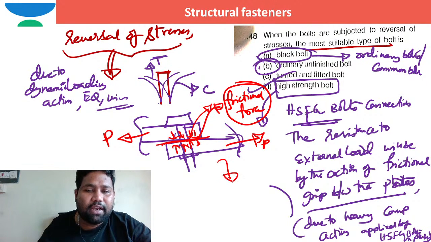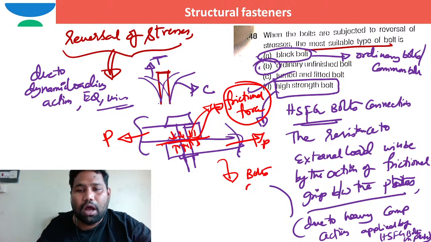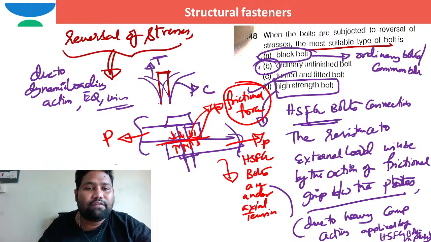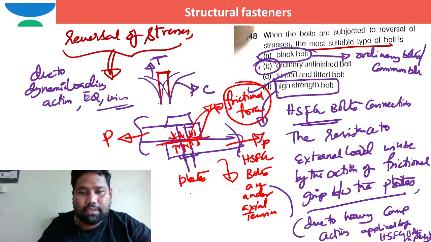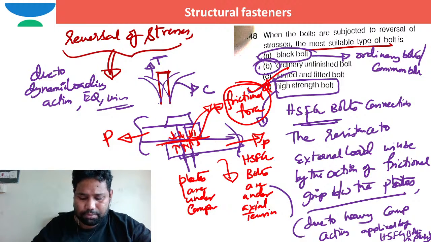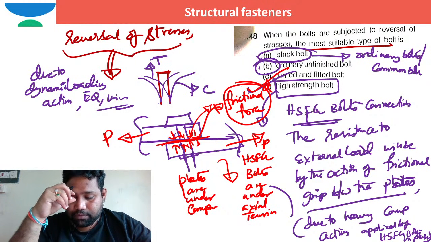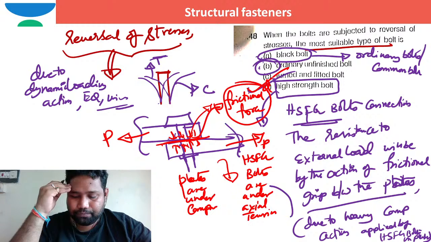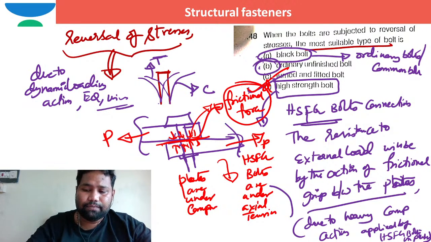On counteraction, these plates will apply a high tensile force on the bolts. So both are equal and opposite. So HSFG bolts are under axial tension, whereas plates are under compression. Right, so you can say option D itself is the correct option. Is that okay, dear Vignesh Ram brother? So can I move to the next slide?